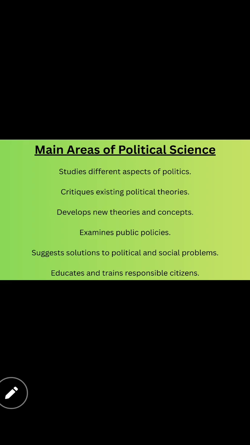Yes, now our next topic. I think, children, you can understand what I'm saying, right? If you have any doubts, you can ask me and send me a text, and I can answer you. And here, the main areas of political science. So, what are the main areas of political science? It studies different aspects of politics.